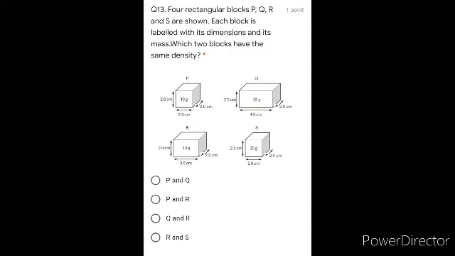Moving on to block Q, 20 is the mass, divide by 2 into 4 into 2, that is 16. So 20 divided by 16 is also going to give you 10 over 8. Option P का आंसर भी 10 over 8 आया, option Q का आंसर भी 10 over 8 आया. So from here it is clear that A part is correct. P and Q are the 2 blocks which have the same density.